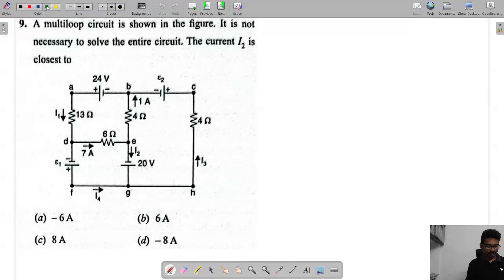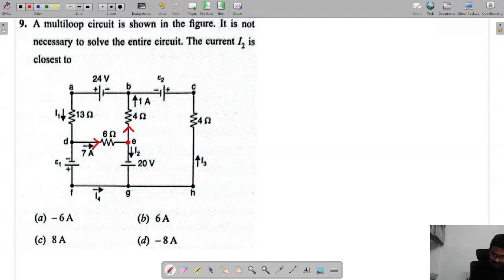Next, see this thing here, the current I2. They ask us to find the current I2 here. Now you can see this current is 7, this current is 1, and this current.